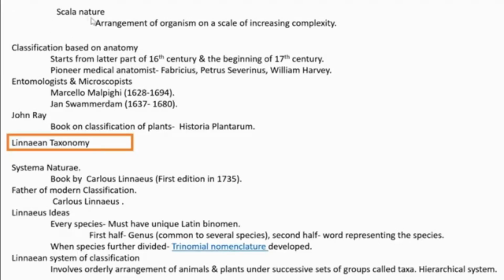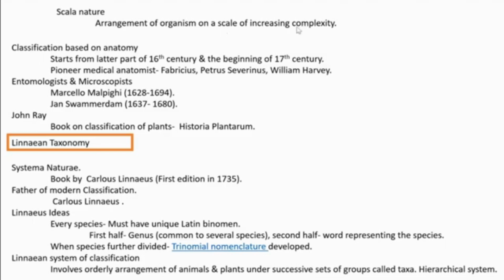Then in his classification, he often expressed a term, scala naturae. What is scala naturae? He thinks that organisms can be arranged on a scale. How can we arrange them on that scale?